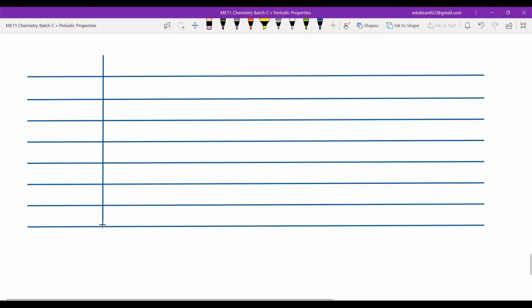Sir, we are making the modern periodic table? No, I'm not making the modern periodic table. This is something that will summarize everything for you.